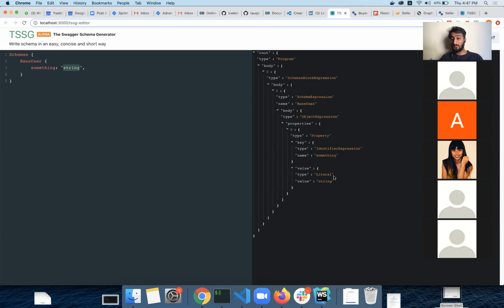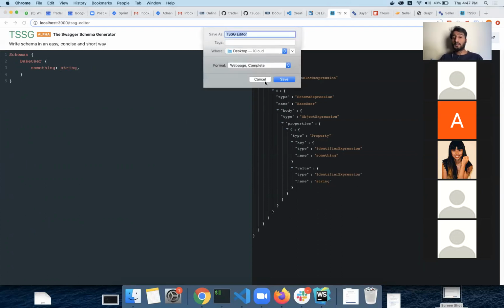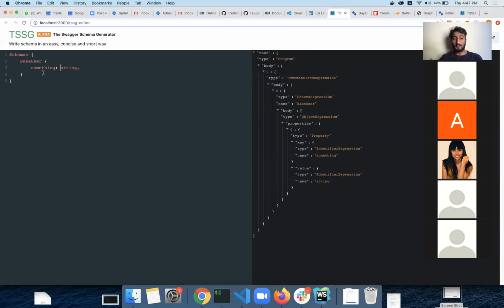Now this is a literal because it's now a literal string, whose value is a string, so we can have something else. It will just parse this. So this is a very basic syntax for writing a single schema.